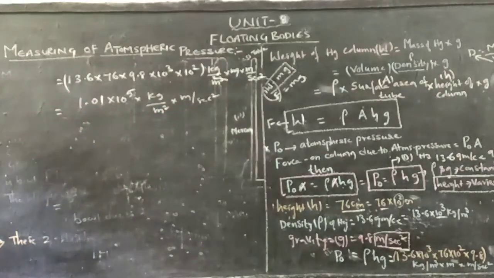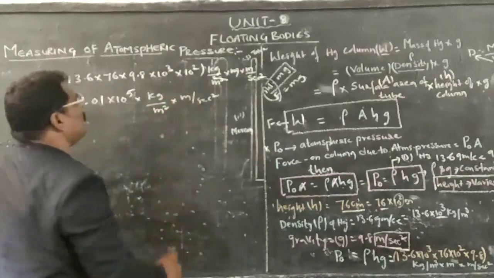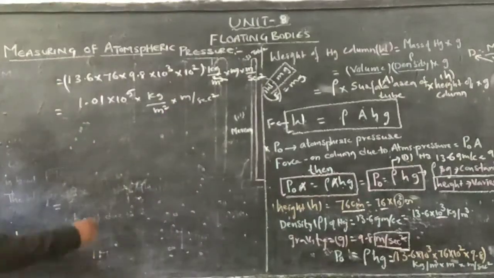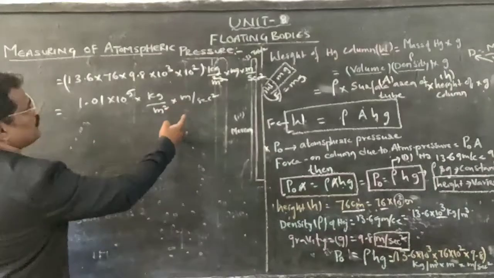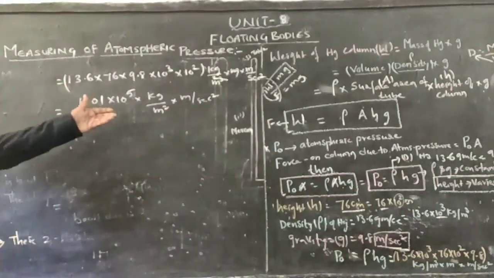Meter per meter square remains, and again we convert it into units.